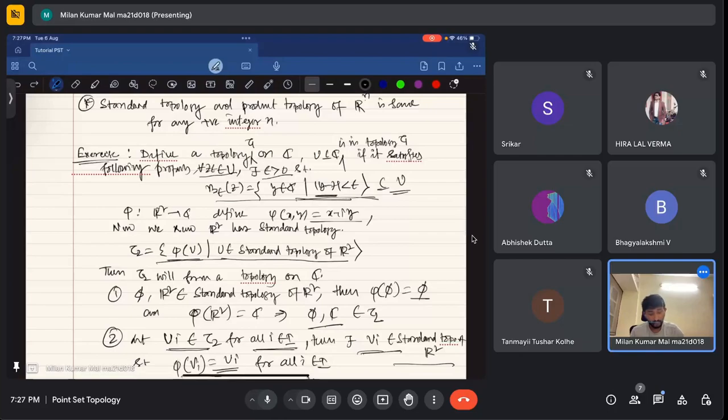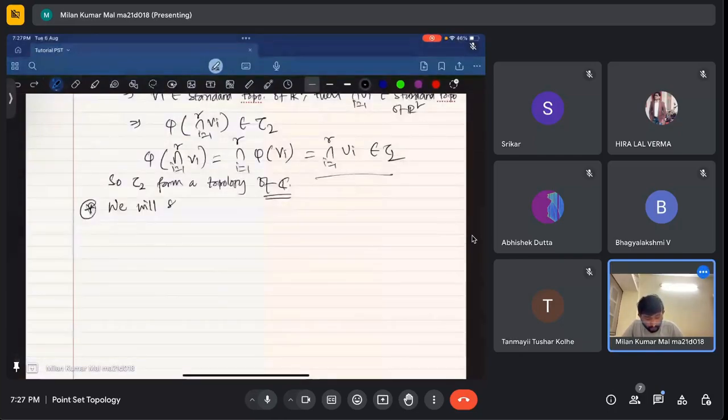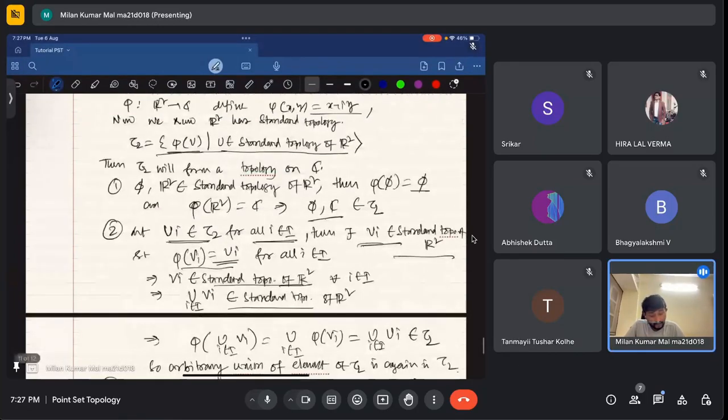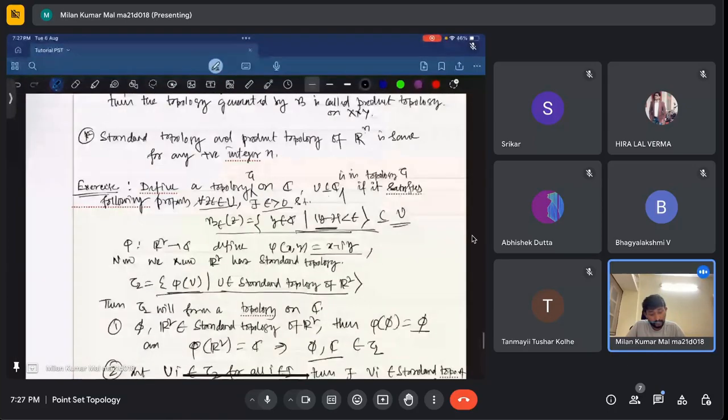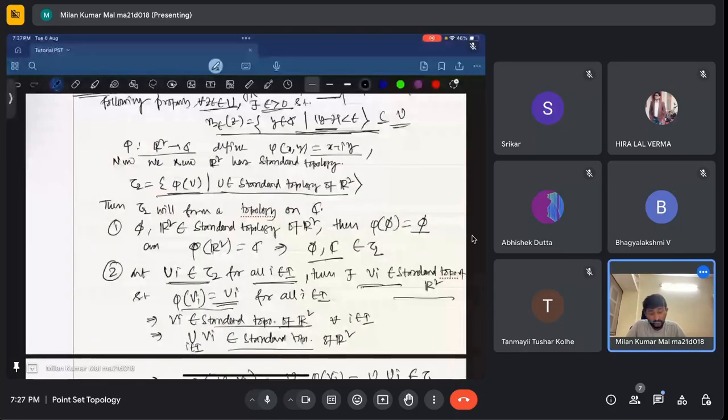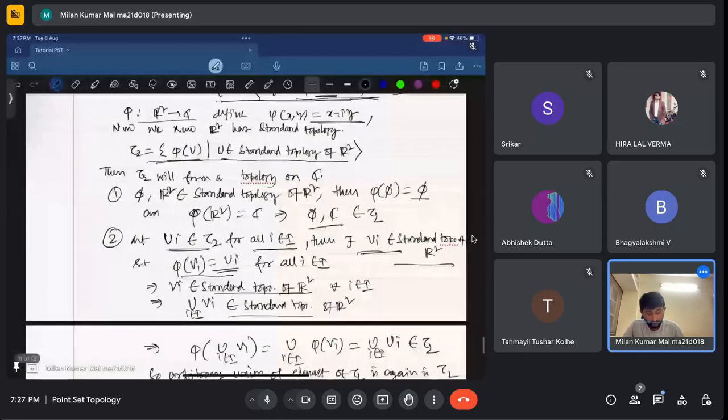Now we will show that there are two topologies. The first topology is that a subset U will be in the topology tau 1 if for every z belonging to U there exists an epsilon greater than 0 such that this ball is contained in U. And secondly, we have a map phi from R2 to C in this way, and then we have given a topology on C. Now we will show that these two topologies are the same, that tau 1 is equal to tau 2.